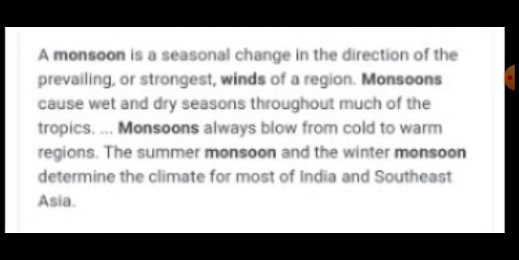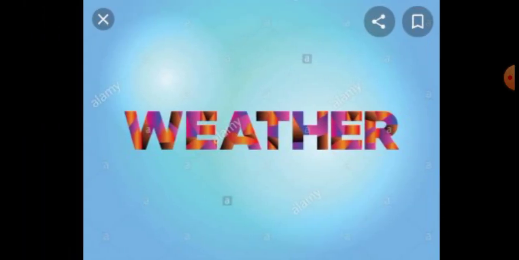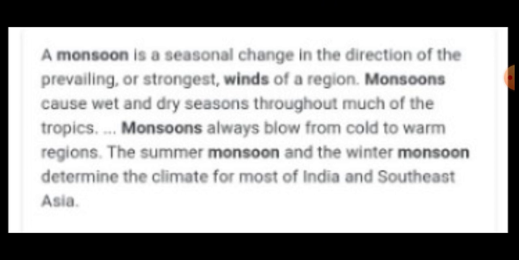Then we learned about what is monsoon. In fact, the name monsoon is derived from the Arabic word mausim, which means seasons or wind shift. It is a seasonal change in the direction of a prevailing or strongest wind of a region. This monsoon always blows from cold to warm region.